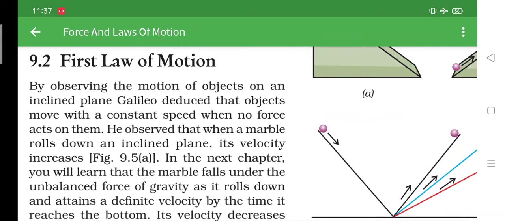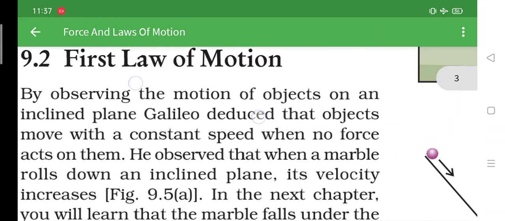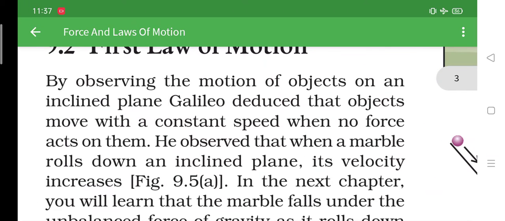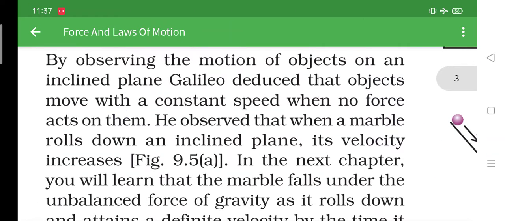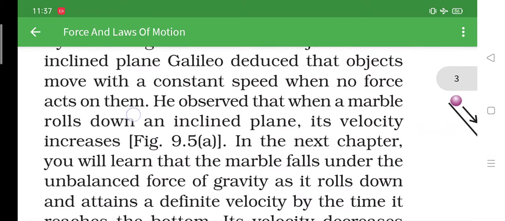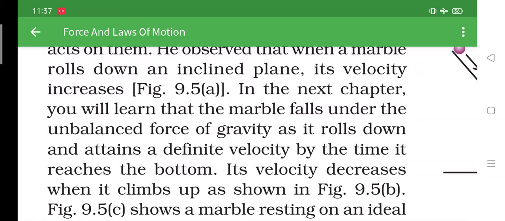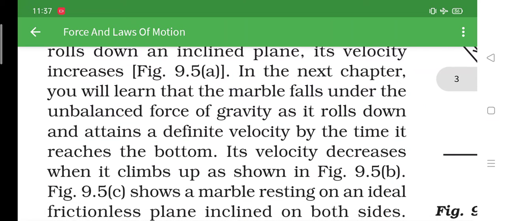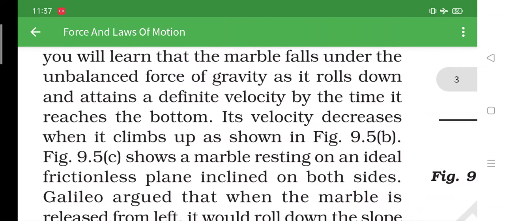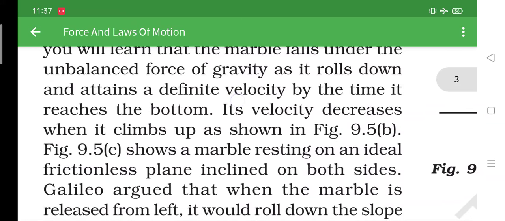Good morning, students. Today our next topic is the first law of motion. By observing the motion of objects on an inclined plane, Galileo deduced that objects move with constant speed when no force acts on them. He observed that when a marble rolls on an inclined plane, its velocity increases. In the next chapter, you will learn that the marble falls under the unbalanced force of gravity as it rolls down and attains a definite velocity by the time it reaches the bottom.